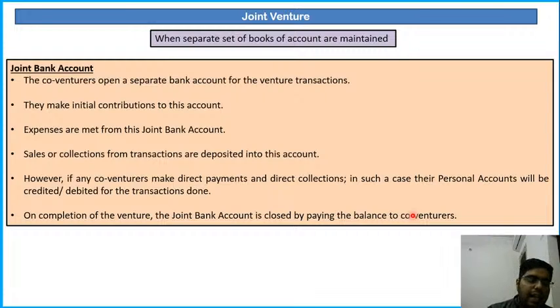Okay. And at the end, what will happen at the end? The money that is lying in the joint bank account will be closed, and co-venture capital will be debited here, and joint bank account will be credited here. Since we are now closing the joint bank account, it will be credited, and the account that will be debited will be the co-venture capital account.